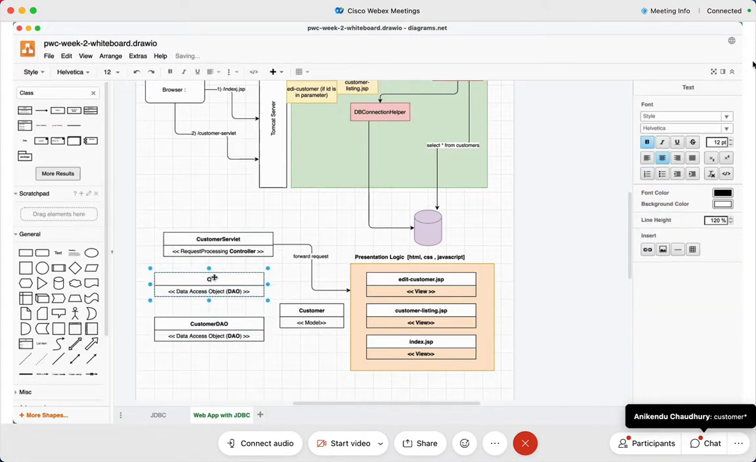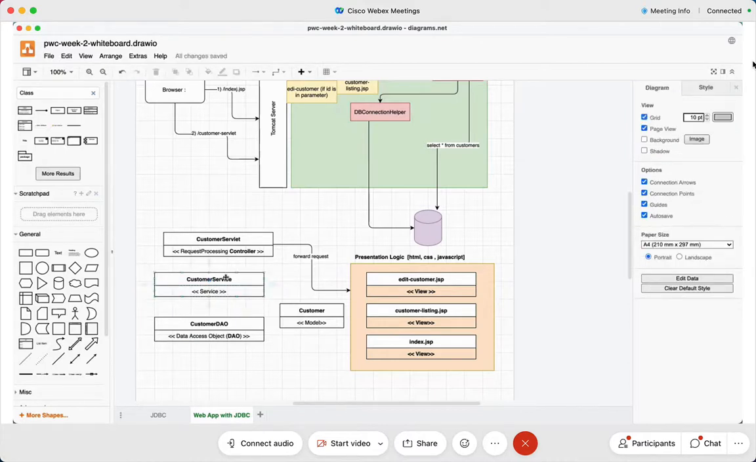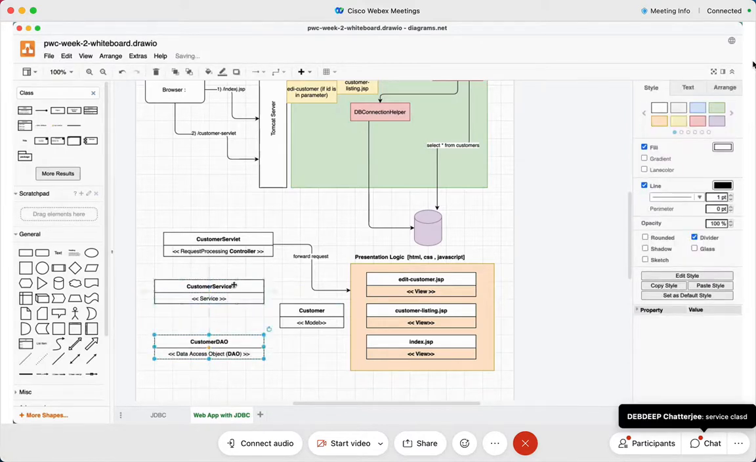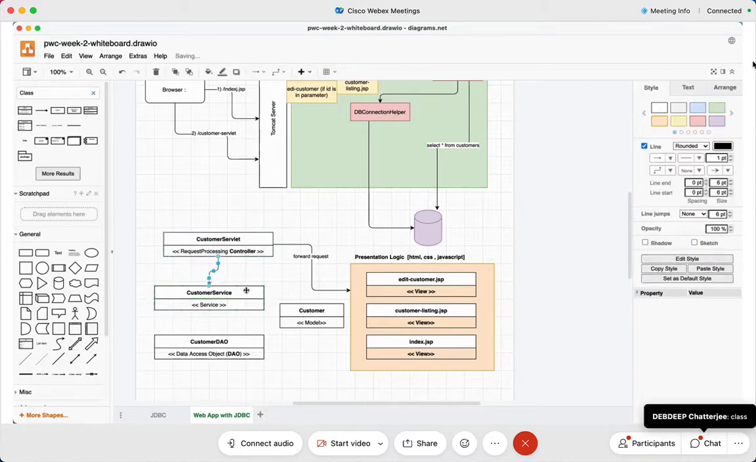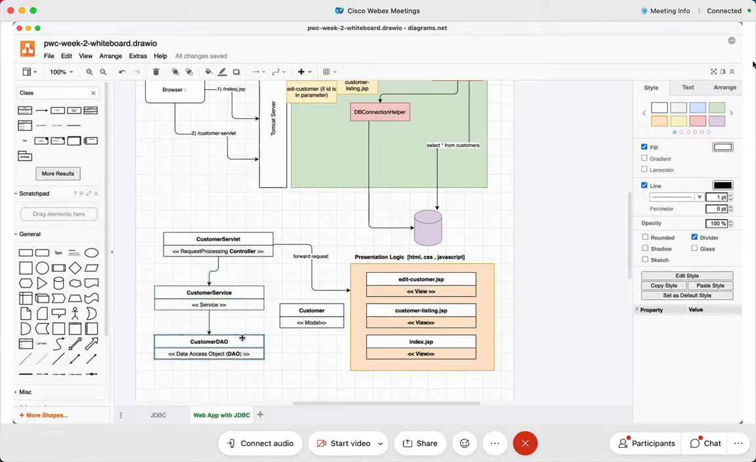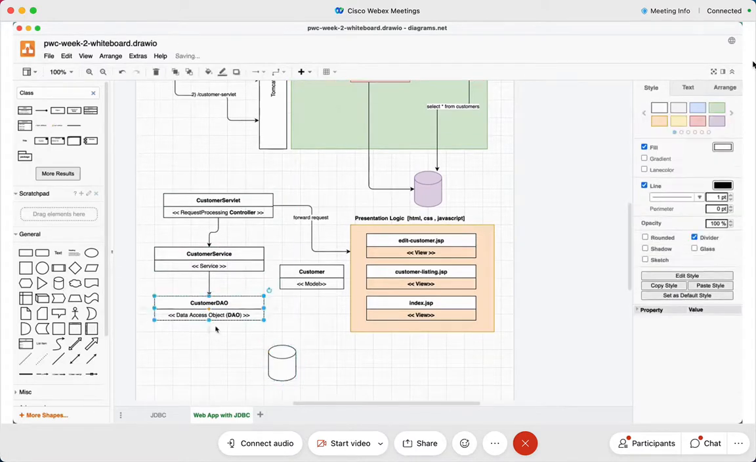And then I'll say this is customer service. What must be over here? Come on. What is this supposed to be? It is a service class, right? This is a service class, my dear friends. And how will I draw the arrows, my dear friends? Tell me, how will I draw the arrows? I'll say customer servlet is going to talk to my customer service. Customer service is going to talk to my customer DAO, isn't it? And this customer DAO in turn will talk to the database.